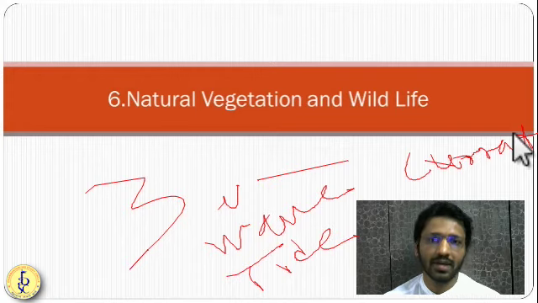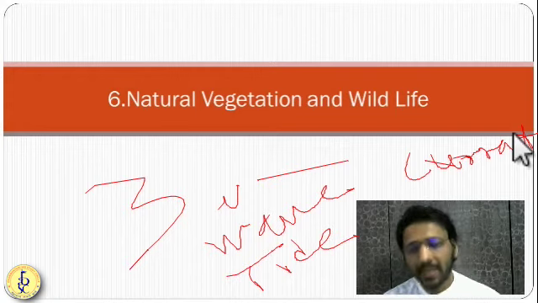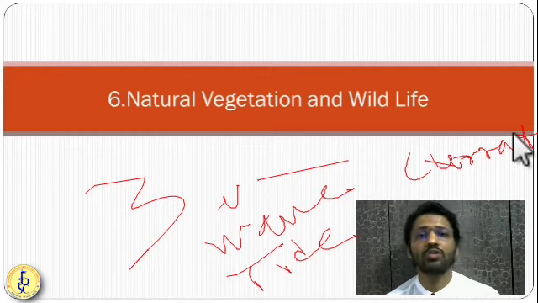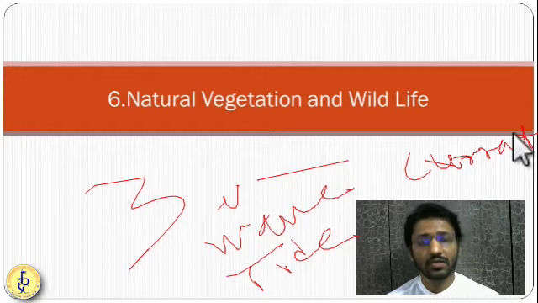Third is a current. Current is a horizontal movement of the oceanic water. With waves and tides, generally ocean water does not travel from one place to another place. But in the current, ocean water travels from one place to another place. So currents are also very important. Current can also be used by ships for the navigation. Certain fishes use the current for the navigation.